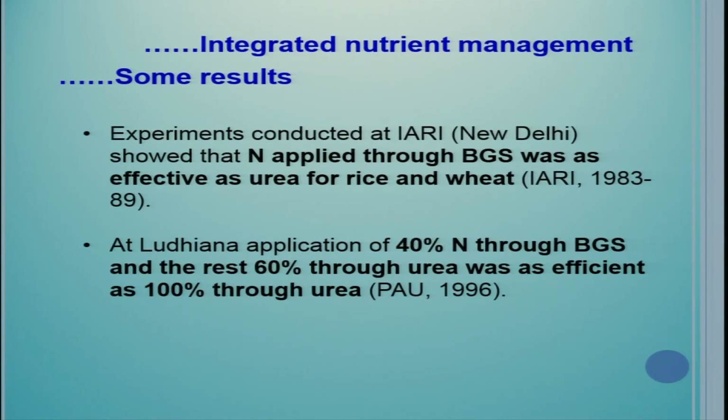Experiments conducted at IARI, Indian Agricultural Research Institute, showed that nitrogen applied through BGS, biogas slurry, was as effective as urea for rice and wheat. At Ludhiana, application of 40% nitrogen through BGS and the rest 60% through urea was as efficient as 100% through urea. So this technique has been adopted by many farmers in certain areas of Punjab, Haryana, UP, Maharashtra and in some other states.